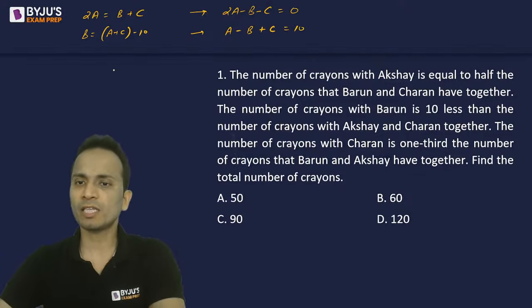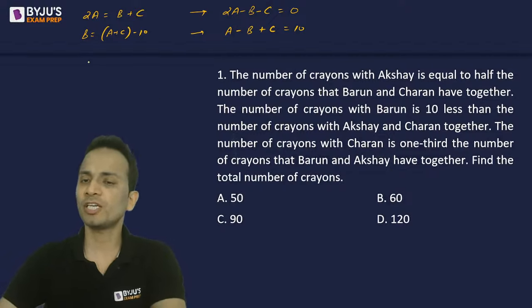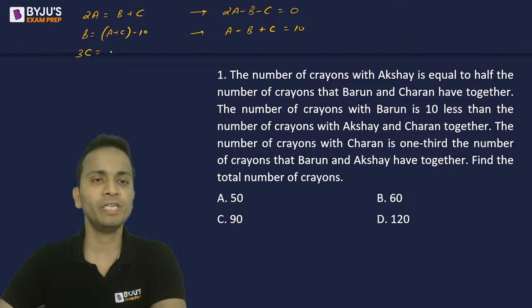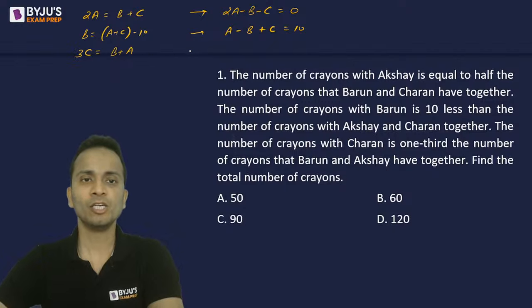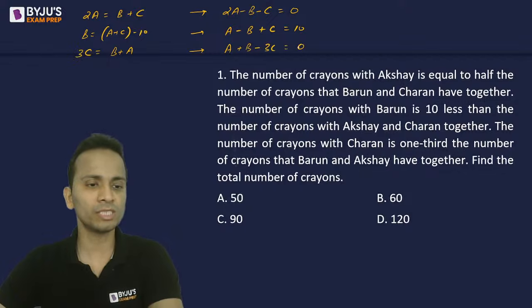Now the third equation: the number of crayons with Charan is 1/3 of the other two. So thrice the number of crayons with Charan will be equal to B plus A. So the equation will be A plus B minus 3C is equal to 0.